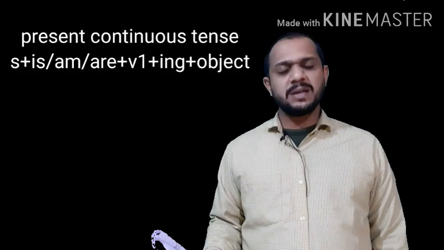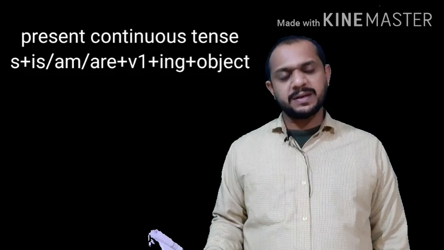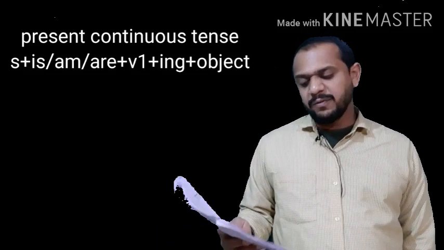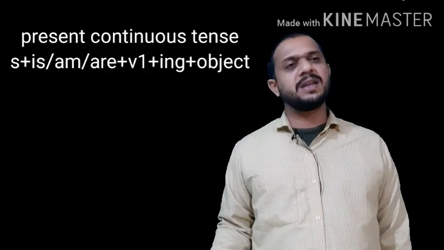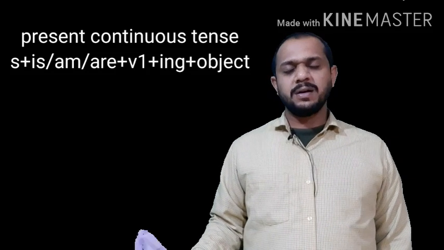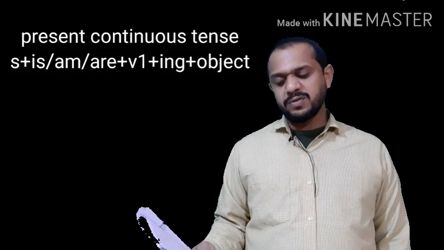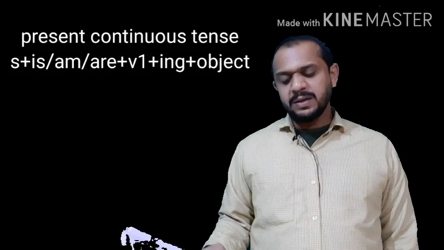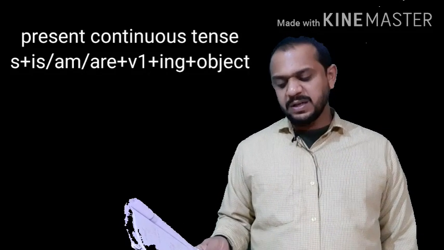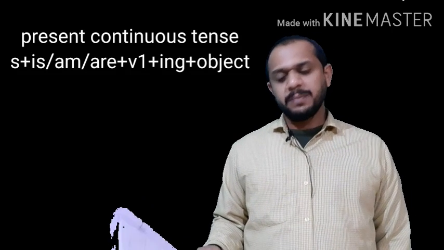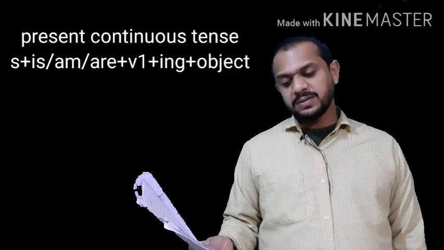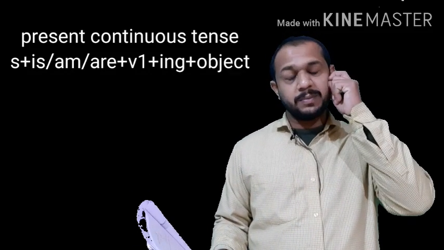Then we have seen a pre-arranged action that will take place in the near future; for that we use "going to". Then persistent and undesirable habit, especially with adverbs like always, continually, constantly, we use present continuous.